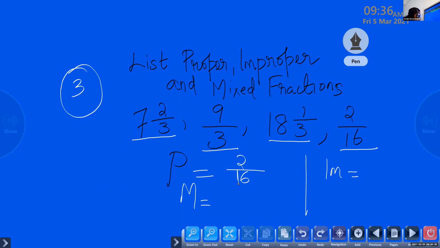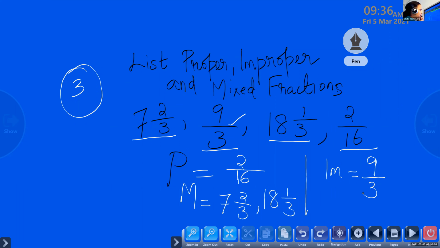Very good. So children, mixed fraction, I think that is very easy. You can see one whole number and one proper fraction. So what are the mixed fractions? 7 and 2 by 3, and 18 and 1 by 3. Very good. So we have 2 mixed fractions. Now, which is the improper? Only one is left, that is 9 by 3.